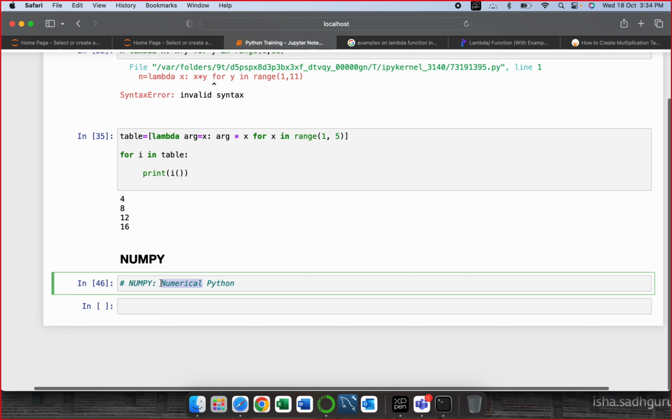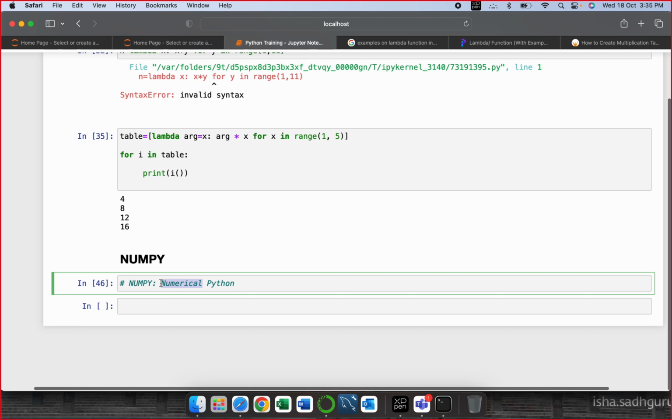So any numerical operation, any numerical function that you want to work on, we can use NumPy easily. All the numerical operations, even trigonometry, you can calculate sine theta, cos theta. You can solve quadratic equations. You can solve geometry problems. You can work on any number of mathematical operations using NumPy.